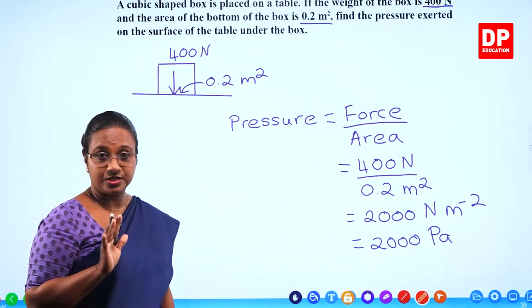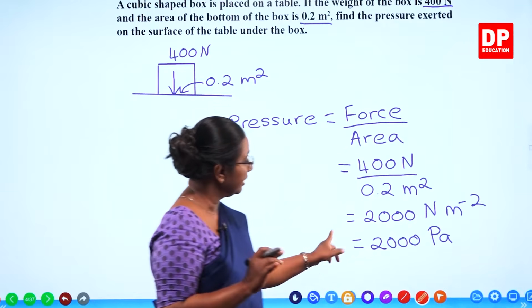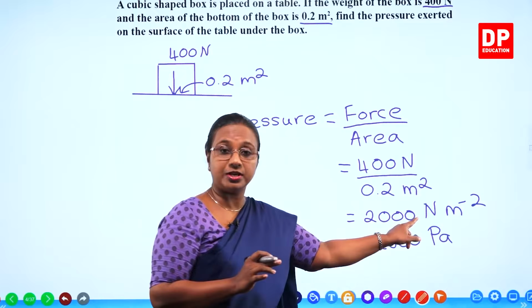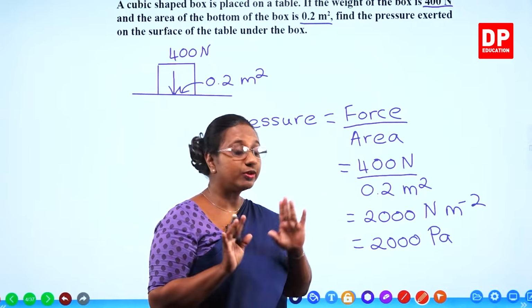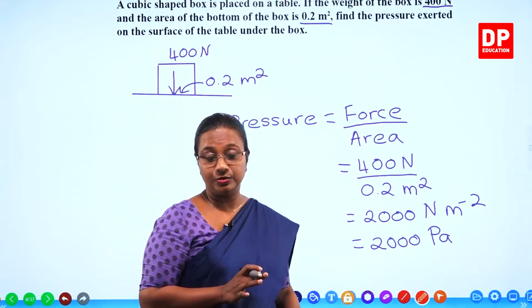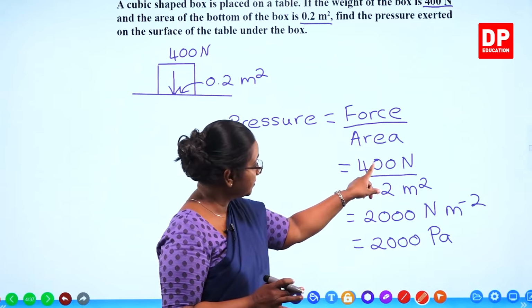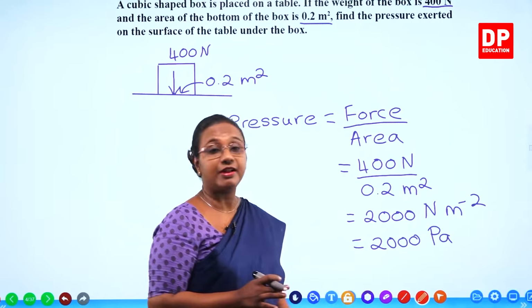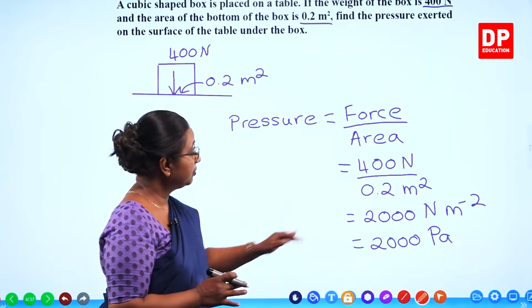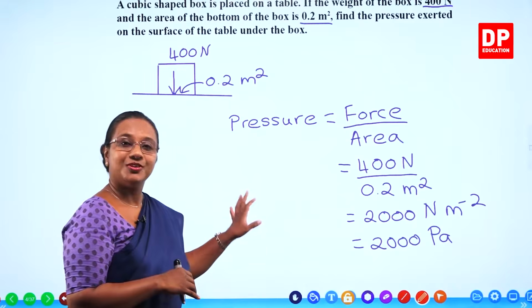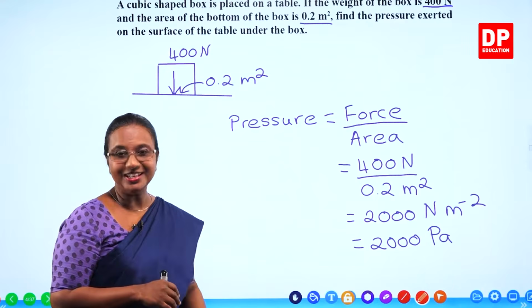Is that okay, students? So as I told you again, this step is not a must. But for you all to remember, I am including that as well. So you can go from here to here. Substitute with the correct units, then write the final answer. 2000 Pascal. So with that, students, I'll move on to the next question.